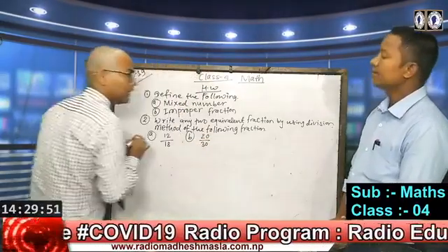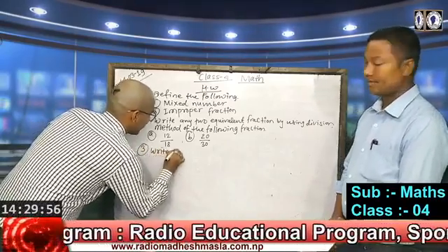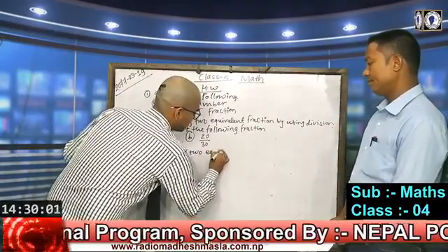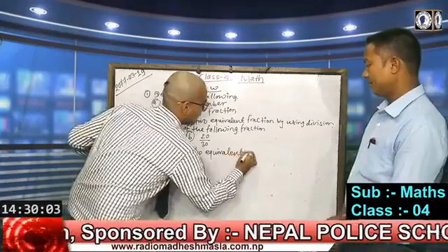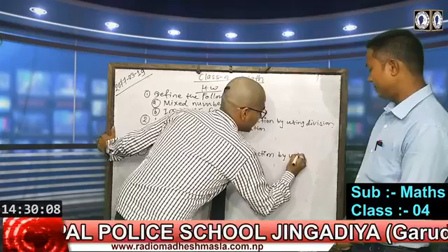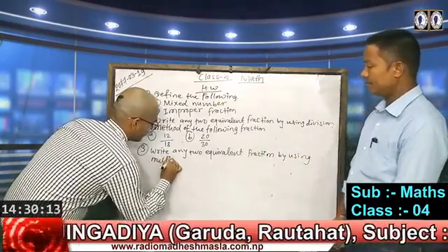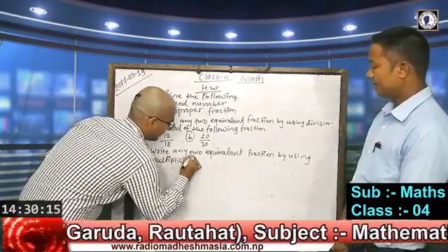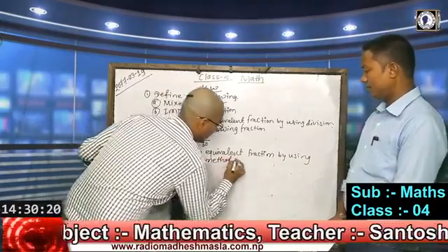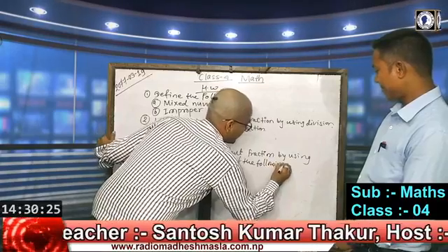Then question number 3, write any two equivalent fractions by using the multiplication method of the following fractions.